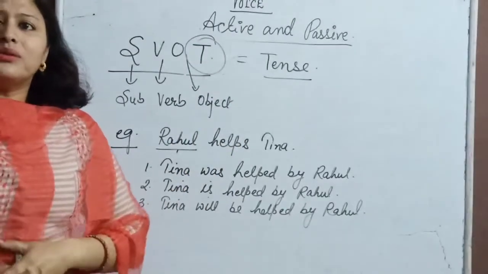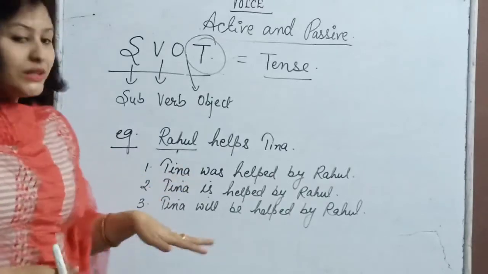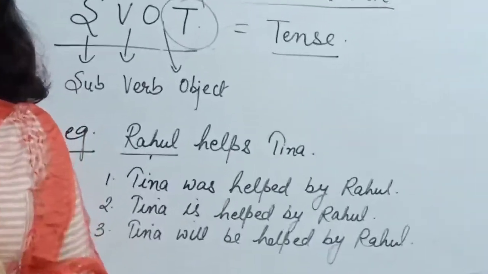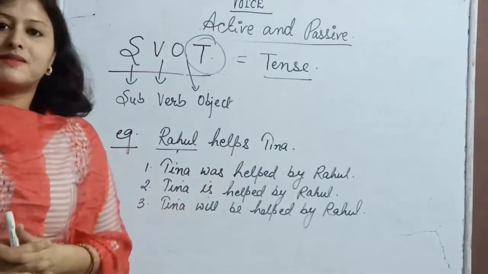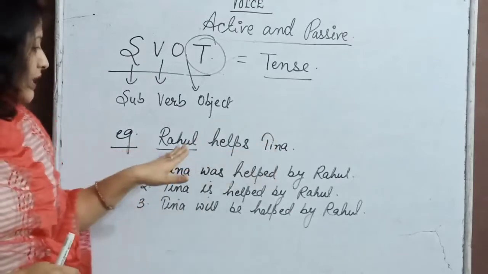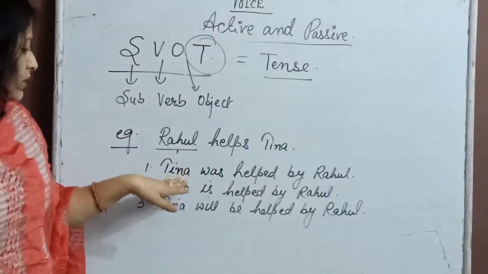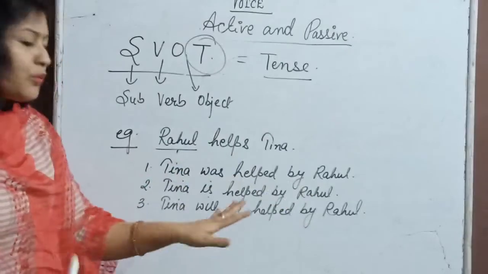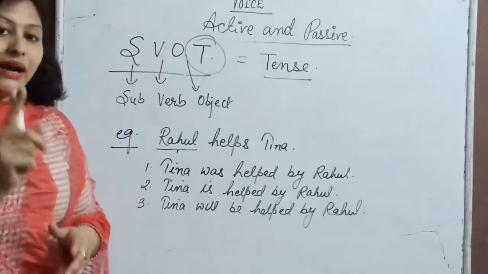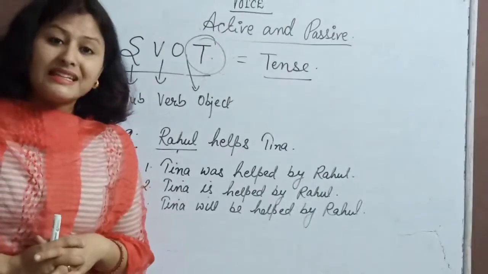Okay, so now if you can observe all these sentences, you can see the subject and object have properly changed their places. Only one difference is there. Because we know object and subject need to be interchanged, they have changed their places and are constant. One thing which is making the difference over here is the tense.